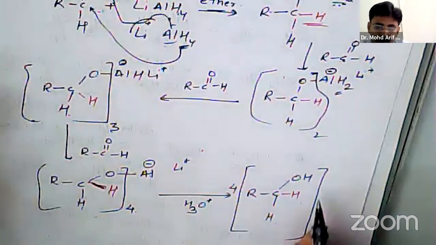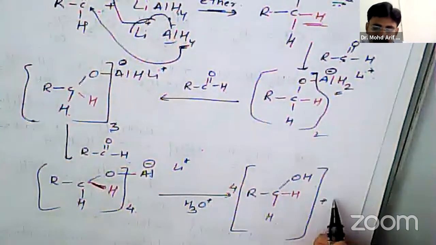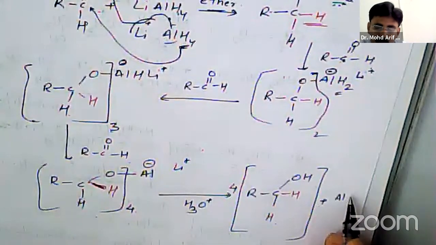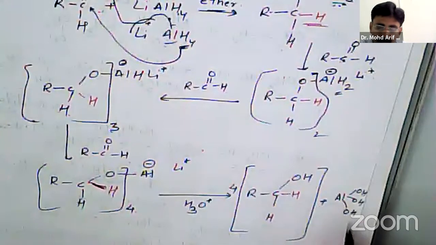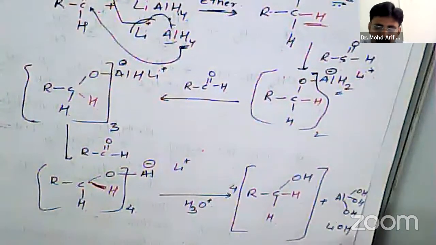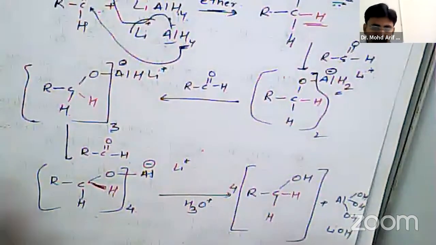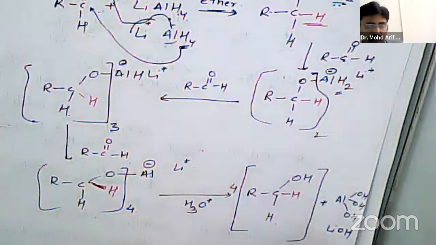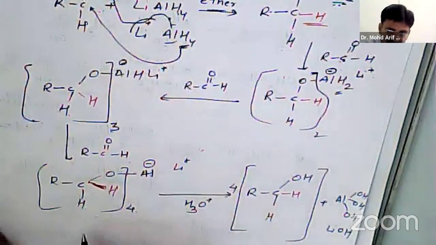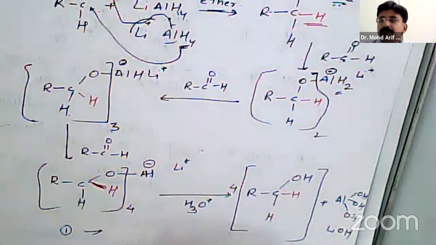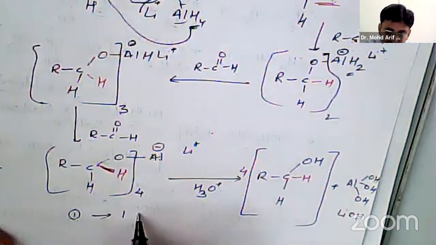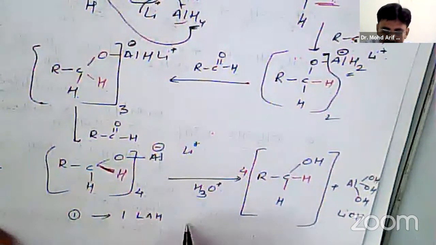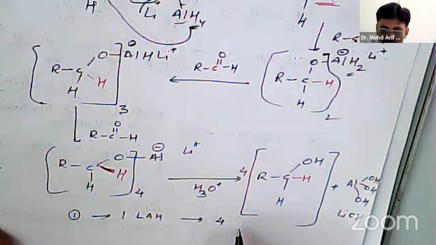alcohol, along with Al(OH)3 and LiOH. In this way there is formation of alcohol. The point to be noted here is that, number 1, one lithium aluminum hydride reduces 4 aldehyde molecules.